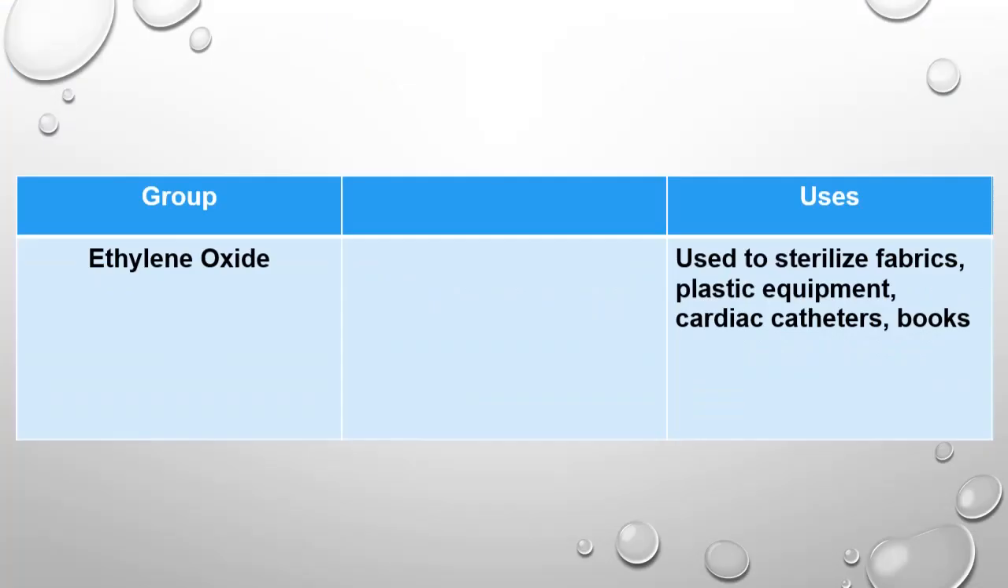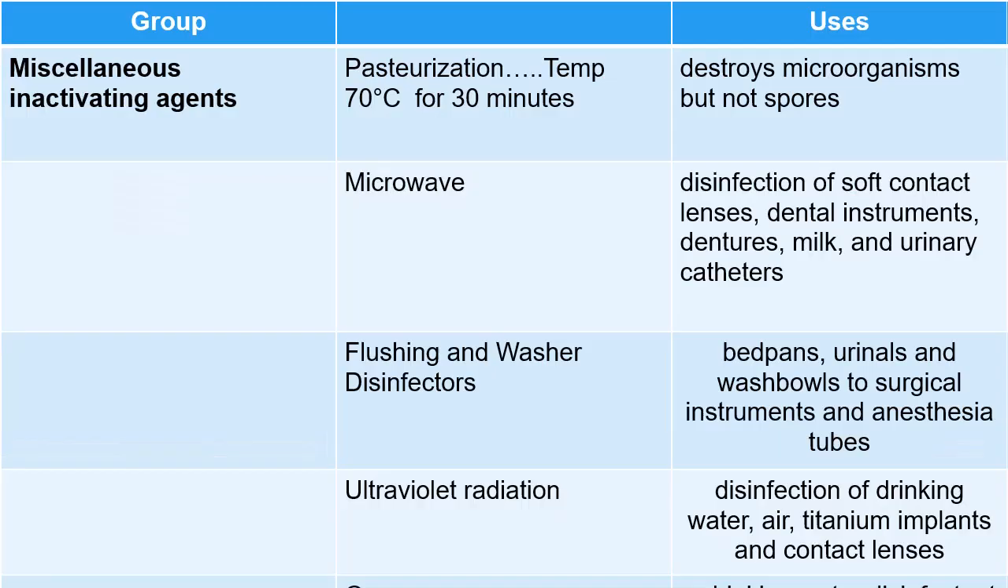Ethylene oxide is an important member of the group of chemical agents. It is used to sterilize fabrics, plastic equipment, cardiac catheters, and books. The important member is pasteurization, which destroys microorganisms but not the spores. In pasteurization, temperature is kept at 70 degrees centigrade for 30 minutes.